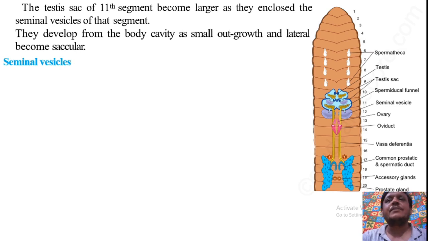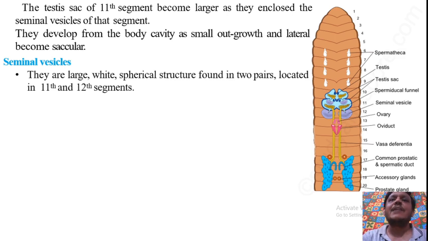The next part is the seminal vesicle. As we have already seen, there are two pairs of seminal vesicles. They are large white spherical structures and they are found in two pairs. One pair is located in the 11th segment enclosed by the testes sac, and the second pair, which is a large pair, is located in the 12th segment.